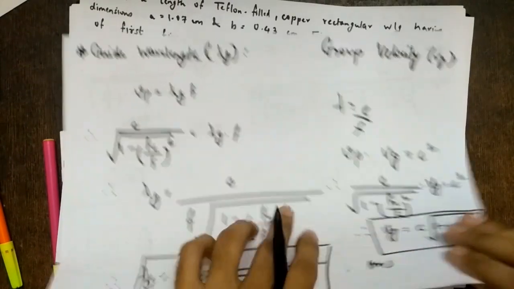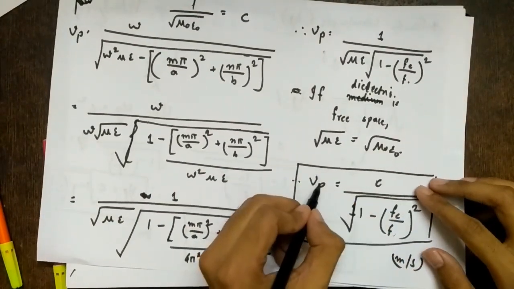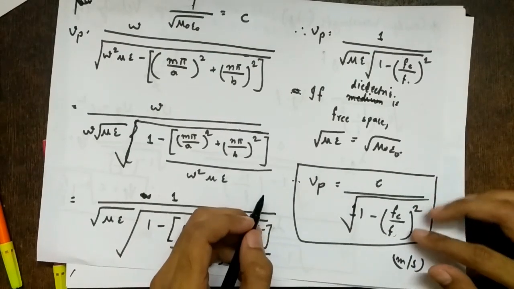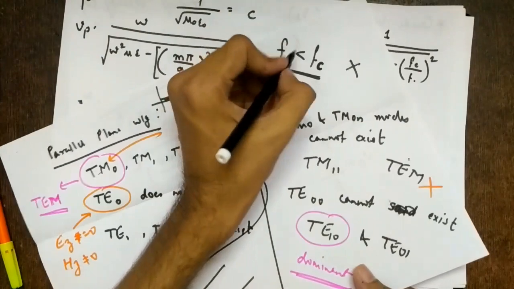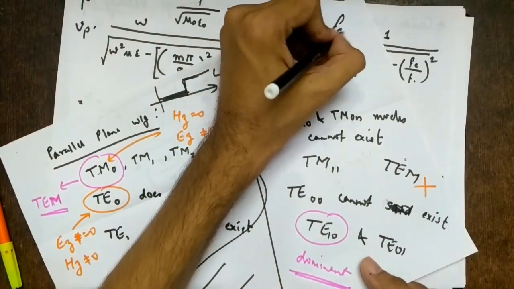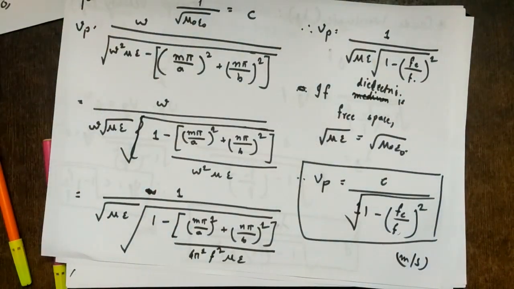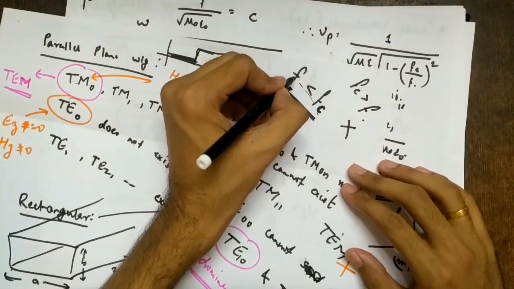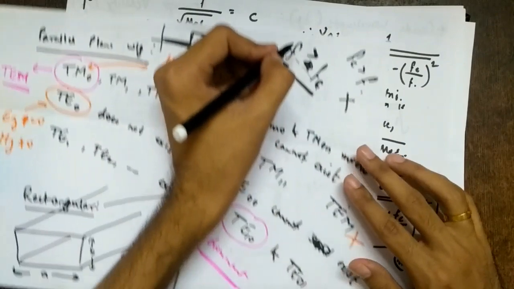So there is one intriguing case here. If you just observe this equation, what is Vp? It is c upon root 1 minus (fc by f) the whole square, right? And we just saw that f is less than fc, means fc is greater than f, right? Sorry, I made a mistake. Operating frequency should be greater than fc. I made a mistake, right?